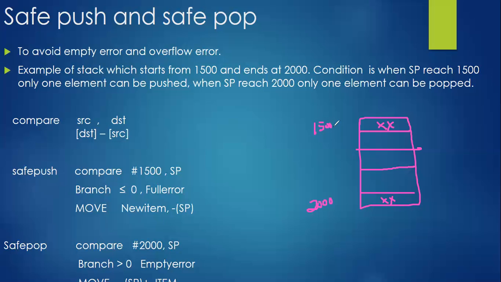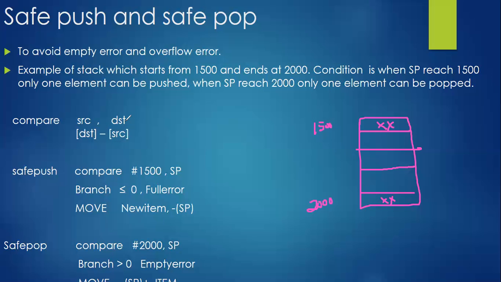How can we do this? Here we have two references, starting and ending: 1500 and 2000. That is what we are trying to avoid. To avoid the empty error and overflow error, we need to consider an example with a stack which starts at 1500 and ends at 2000. The condition is, when SP reaches 1500, only one element can be pushed. When SP reaches 2000, only one element can be popped. If the stack pointer is pointing to this particular location, obviously we can enter one value here. If it is pointing to the other location, we can pop only one element.